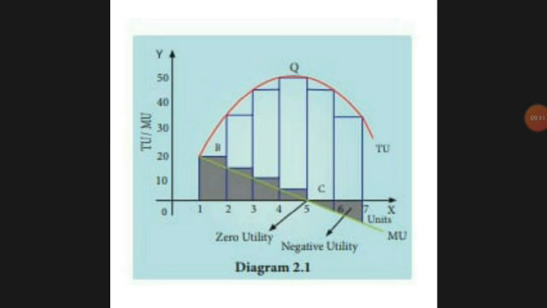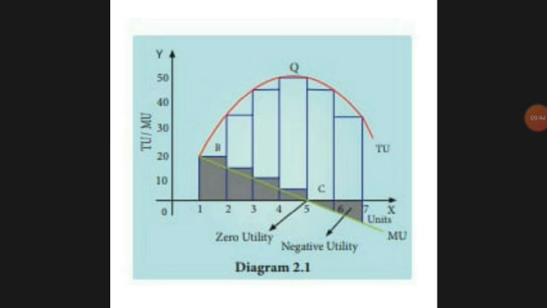Then at point number 5, that point C, your wants will be 0, you'll say no. Then at point 6 you can see the arrow mark, negative utility. That is a negative slope, that time you'll dislike it. That disliking point is called the law of diminishing marginal utility.